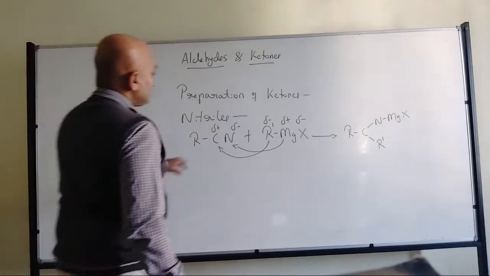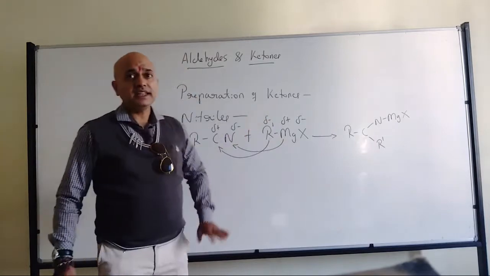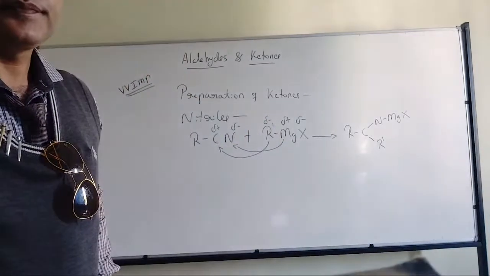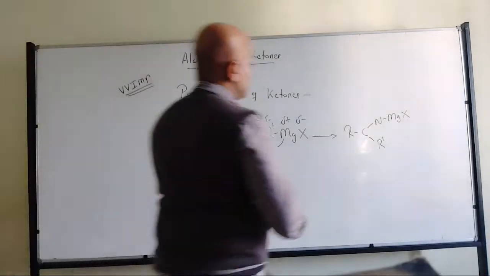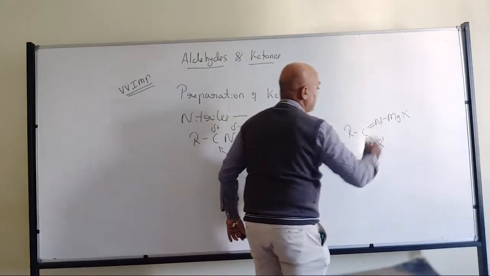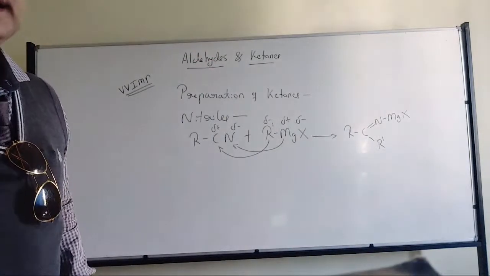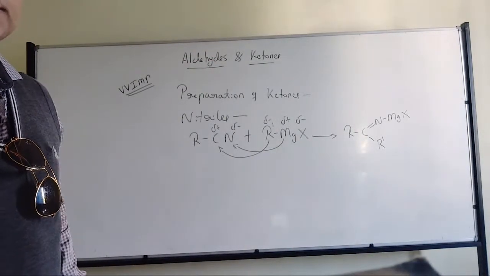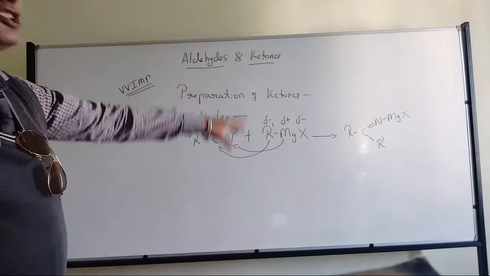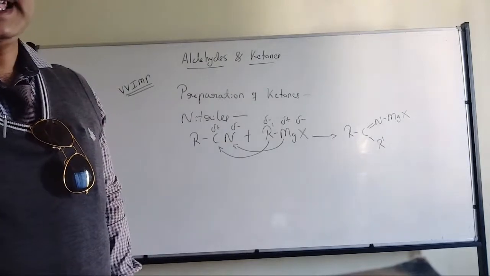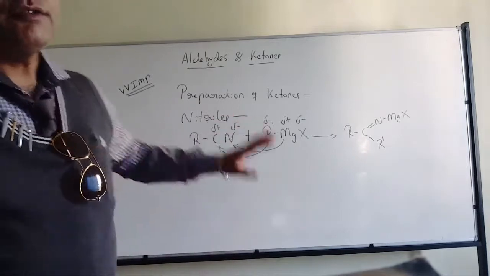So the positive part goes with the negative, and the negative part goes with the positive. Anything I have to change? Yeah, very good. There should be a double bond, because carbon is showing three linkages. So there should be a double bond between carbon and nitrogen. Only under that condition will nitrogen also have three linkages. That's the intermediate, it's not the final product.